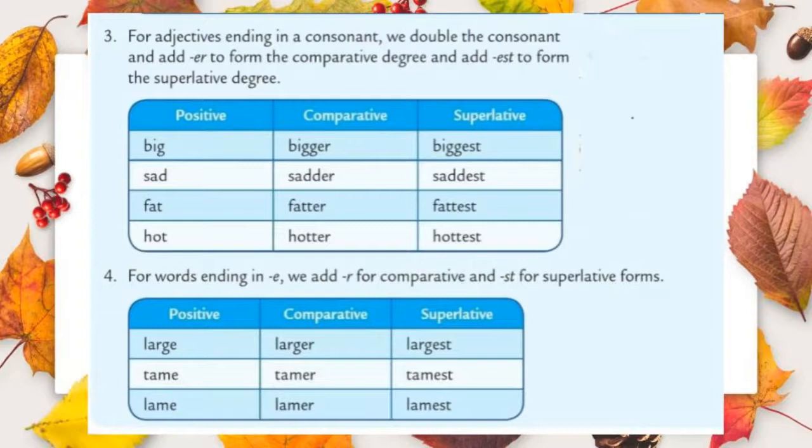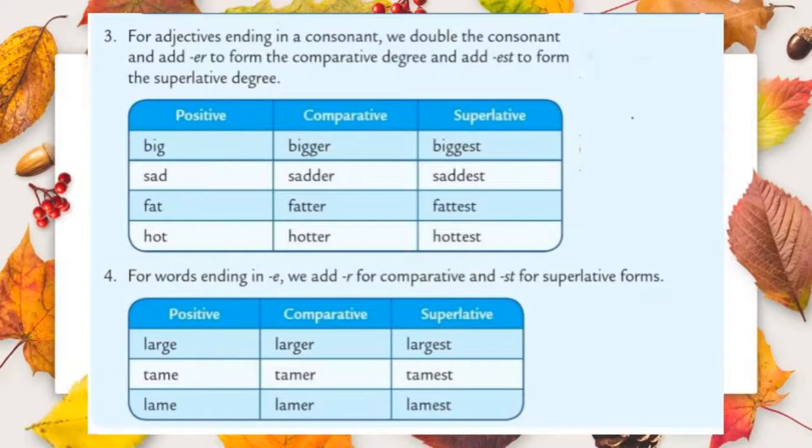Look at the next example, sad, sadder, saddest. What we did here? We just added the same letter again along with er to form comparative. For superlative, we added the same letter and along with est. Let's move to the next example, fat, fatter, fattest. And the last one, hot, hotter, hottest. Let's move to the fourth one.